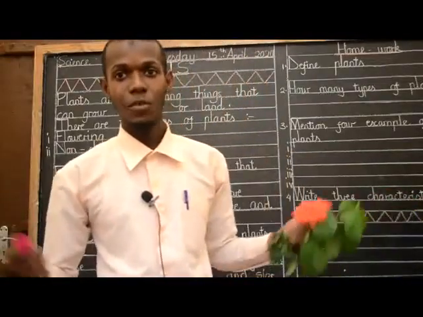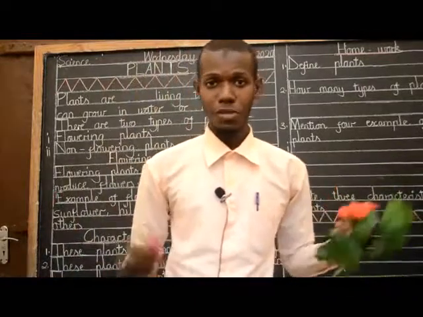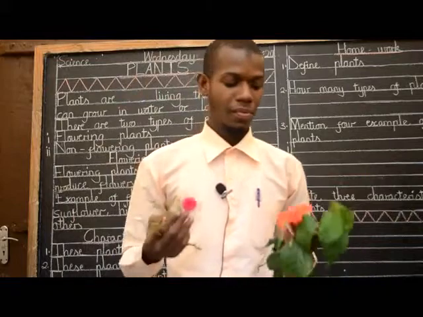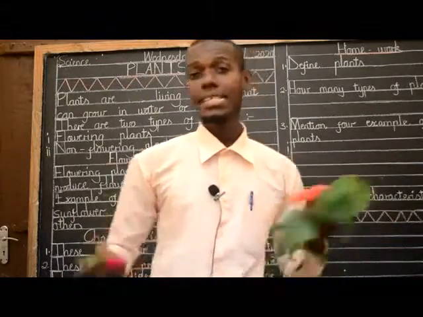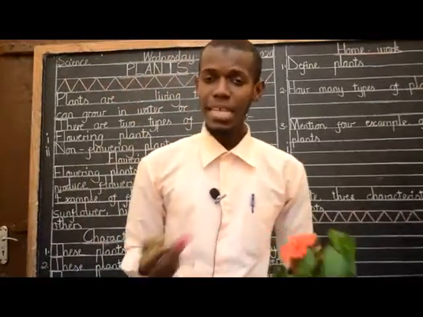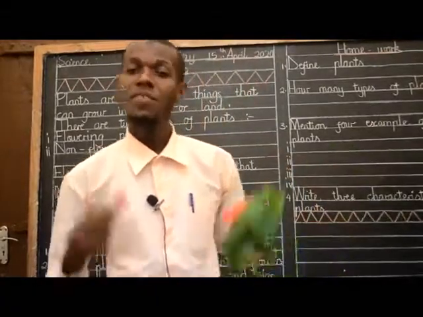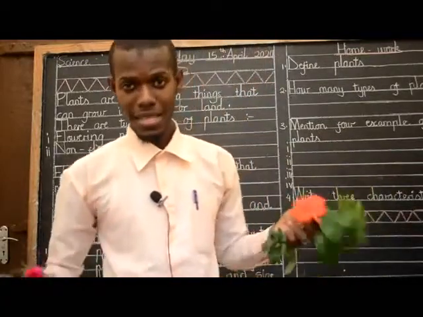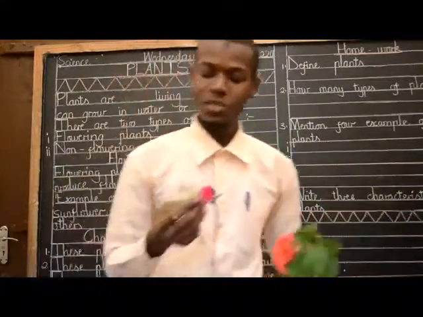Mimea ni viumbe hai ambavyo vinaweza kuota katika maji au ardhi. Then we discussed types of plants. There are two types: flowering plants and non-flowering plants. Yes, it's so nice.